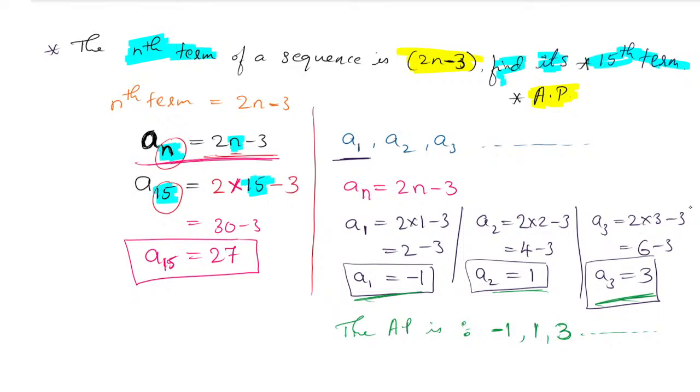Yes, this is the answer. You can find A4 also, not a problem. If you find A4, 8 minus 3 is 5. Very good, Bhakti. So this way you have to find the AP. The difference between them is plus 2. That is, D is 2. So you can move on with the difference of 2.